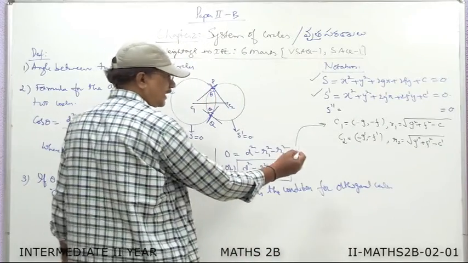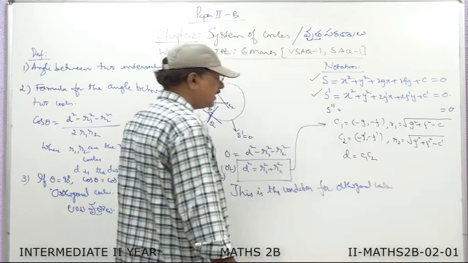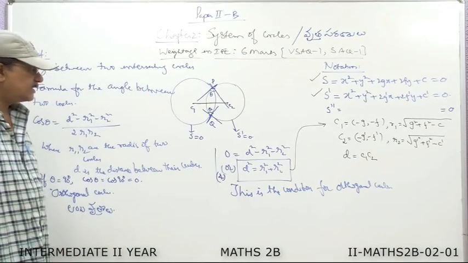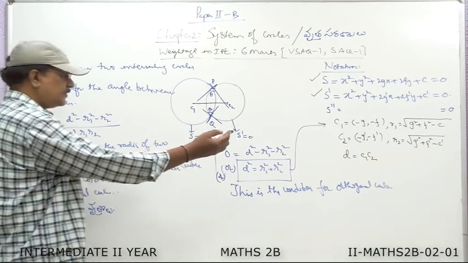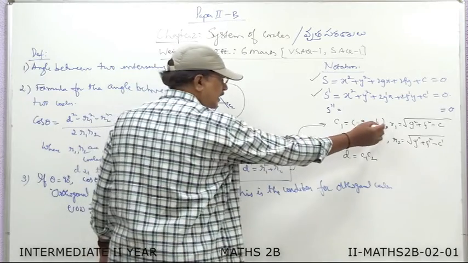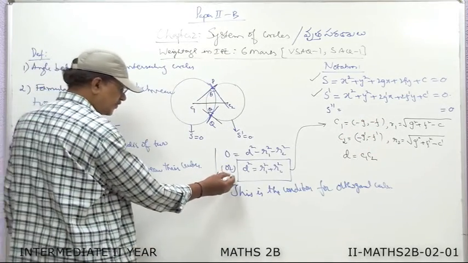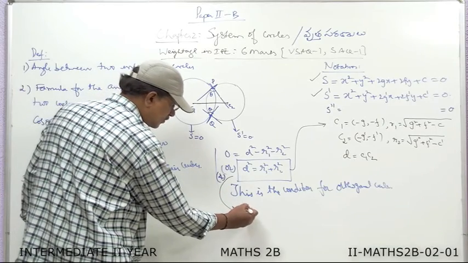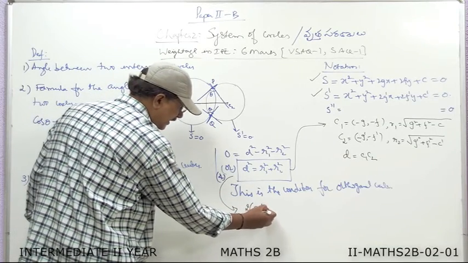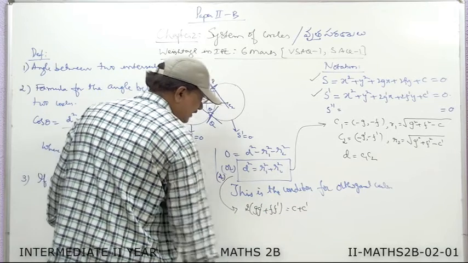Then I find the d value. d is nothing but C1 C2, that is the distance between the centers. So you substitute the calculated value of d here and substitute r1 and r2 values, then this condition reduces to 2 into gg dash plus ff dash is equal to c plus c dash.